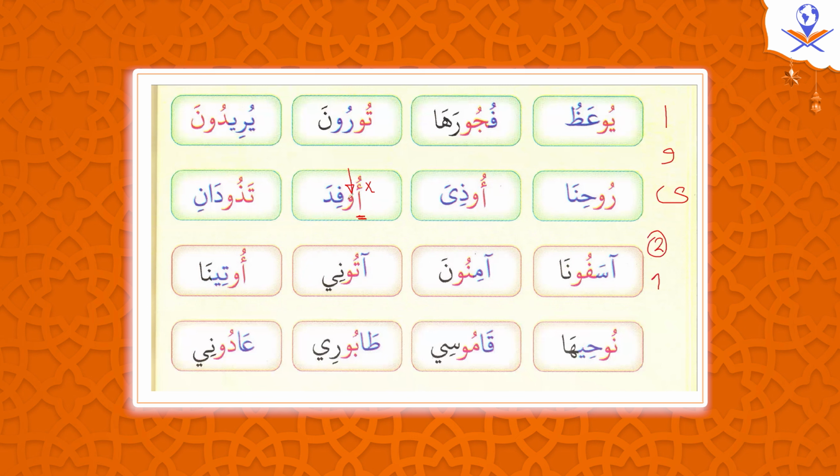First condition: this waw doesn't have a haraka. As you see, this hamza has a dhamma, this fa has a kasra, and this dal has a dhamma, but this waw doesn't have a haraka. The second condition: the waw here is preceded by a dhamma. So for sure this has to be a mad letter. Once we know this is a mad letter, we need to cancel the waw. It doesn't have a sound itself. It's just a sign for mad, and we extend this dhamma more than usual, which is 2 beats instead of 1 beat. It has to be 1 beat in general, but in this case 2 beats. So instead of ufida, it becomes ufiida, without the mad letter, it becomes ufida, without extension.